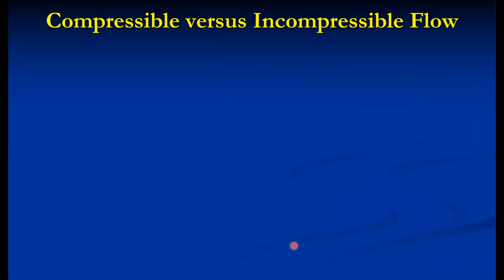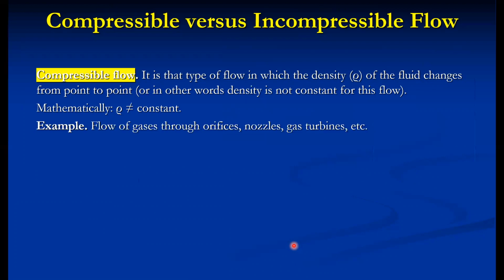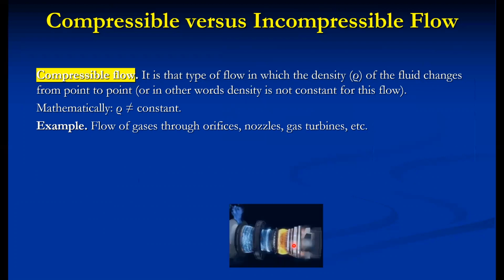Then next comes compressible versus incompressible flow. Compressible flow is the type of flow in which the density of the fluid changes from point to point. It keeps continuously changing, or in other words, density doesn't remain constant. Generally in gas flow through a non-uniform cross section, the density doesn't remain constant. So density keeps changing in the flow of gases through any non-uniform cross sections like an orifice, nozzle, gas turbine, etc.